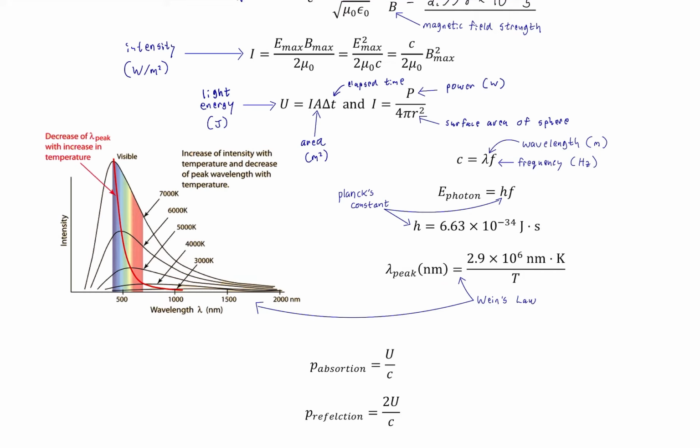So we can see an object that has a surface temperature of 7,000 Kelvin, which would be like a hot star, has a peak wavelength in the visible spectrum right around blue light. Furthermore, if we have an object like the surface of our own sun, which is somewhere between 6,000 and 5,000 Kelvin, then it's going to have a peak wavelength somewhere in between. Looking at the 6,000 curve, it has a peak in sort of the bluish green color, and then the 5,000 curve has a peak right over in the orange.